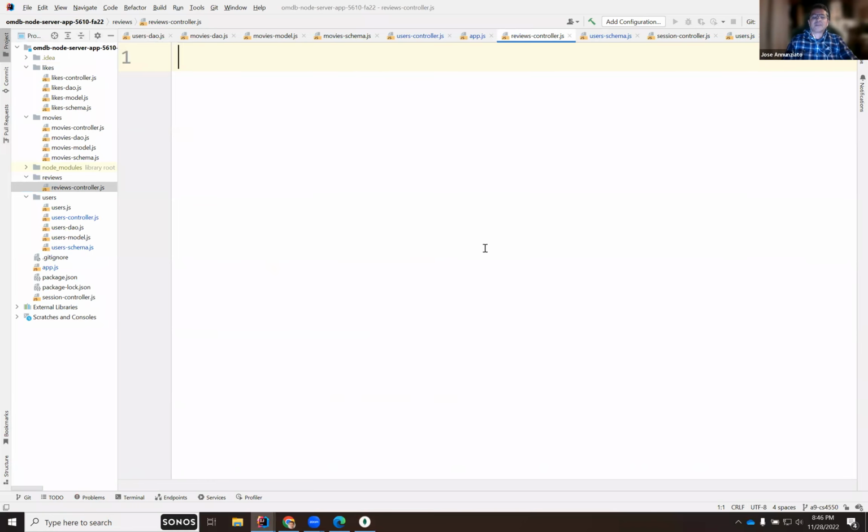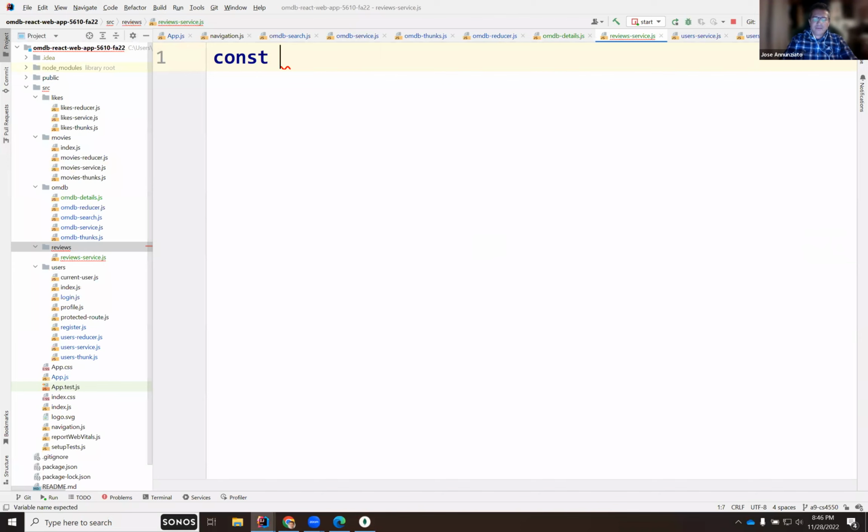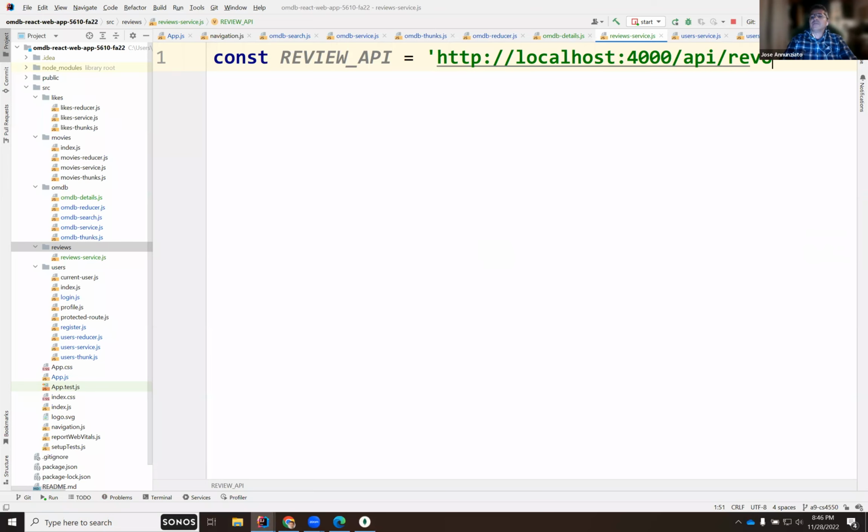So we'll need to write something here because the React application is going to send the review that Alice reviewed this and then we're going to have to catch it here on the server, right? So the URL, review API, right? A good URL might be something like HTTP://localhost:4000, right? And a good API could be slash API, reviews, and we're going to post there.